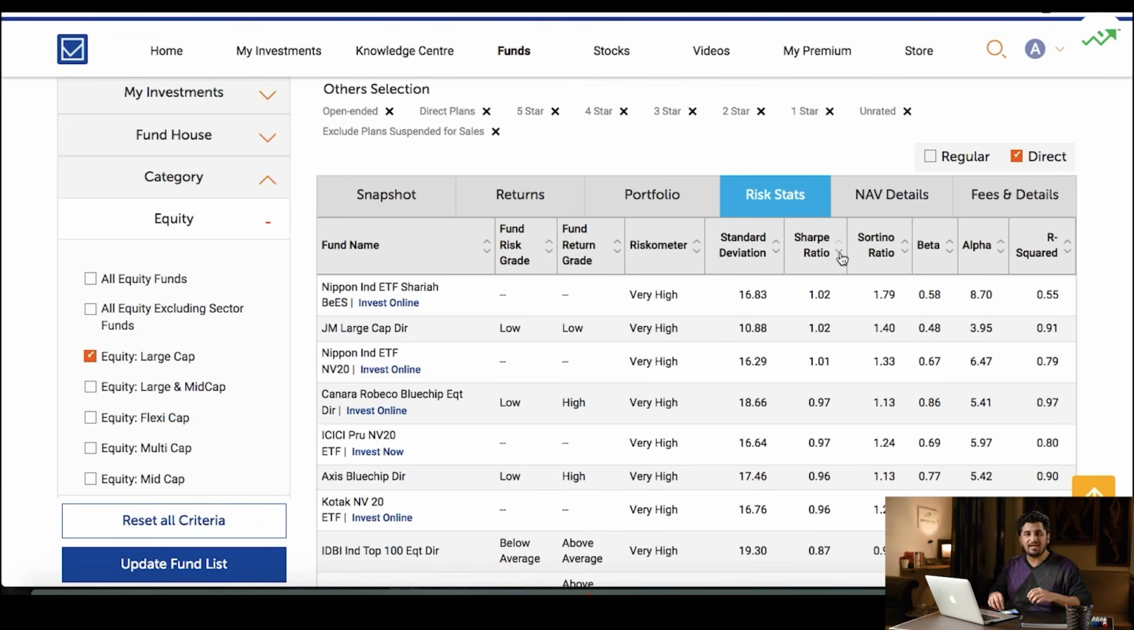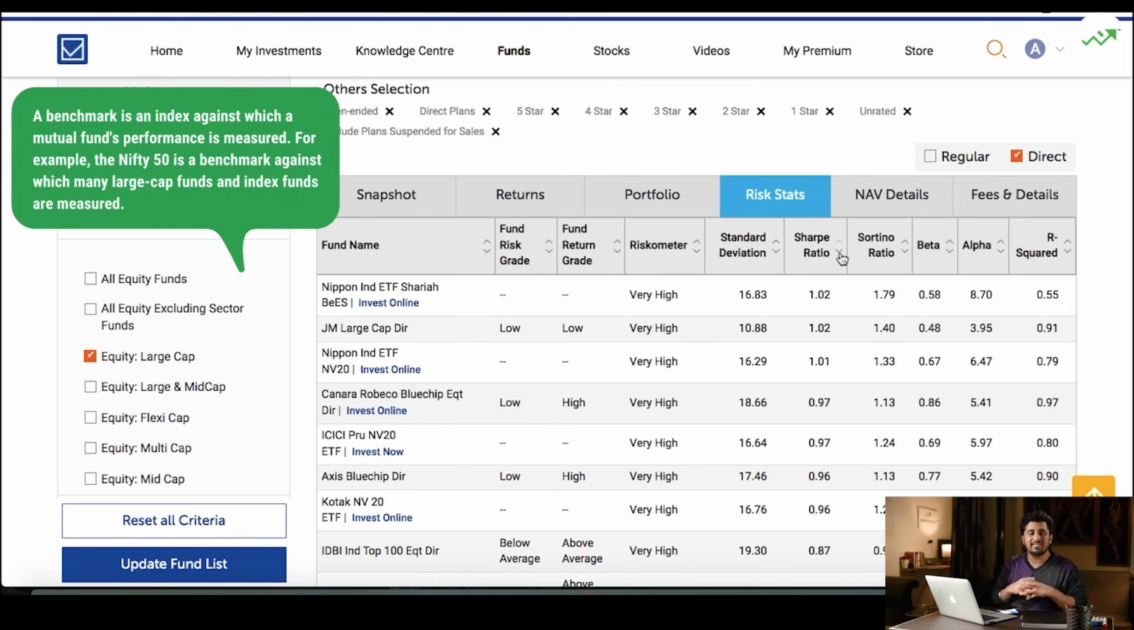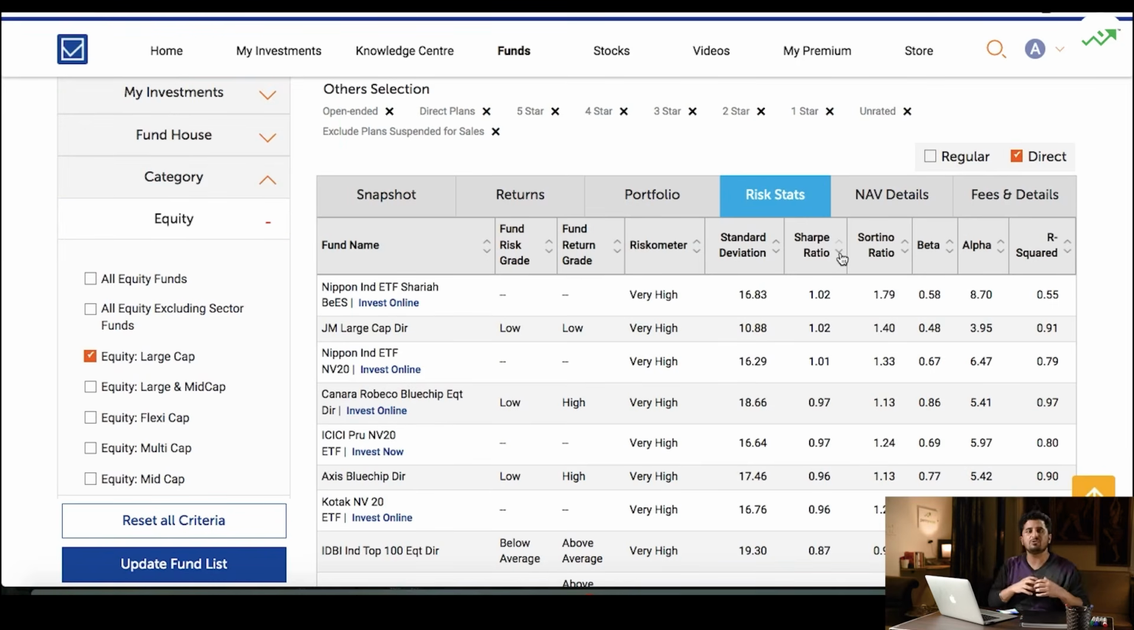Now, every mutual fund, the fund manager, when they start the mutual fund scheme originally, they choose a benchmark that they're going to follow. There are a number of benchmarks in India. So every mutual fund will follow a particular benchmark. Now, beta is the measure of how this fund has performed in comparison to the benchmark.